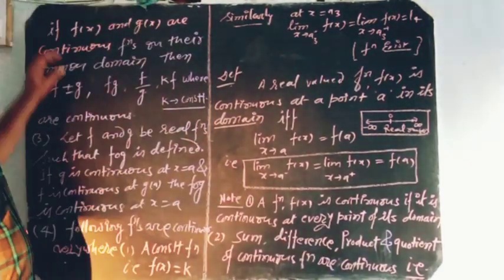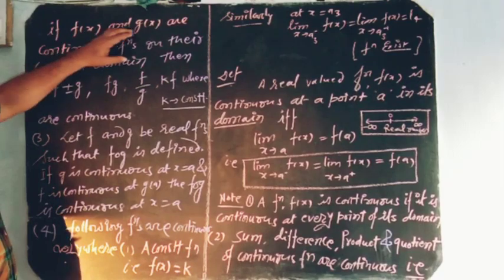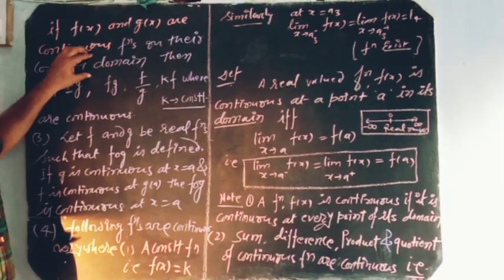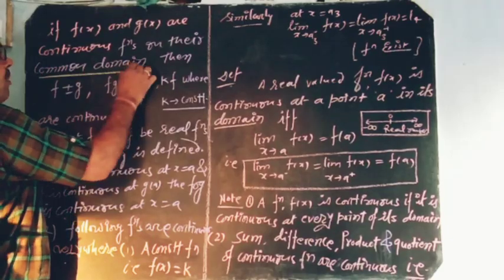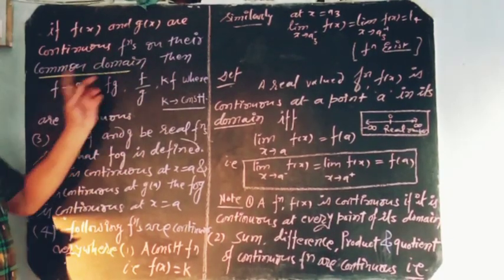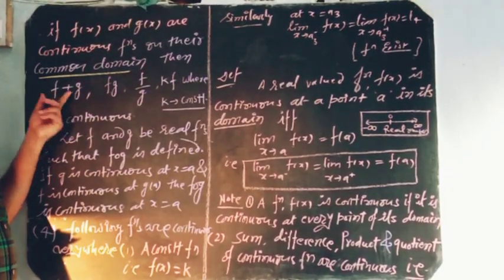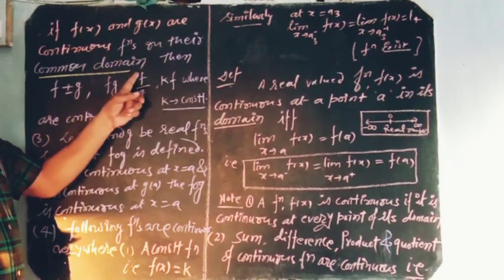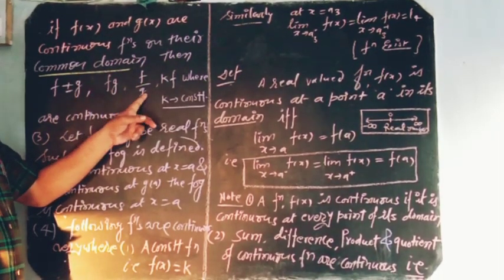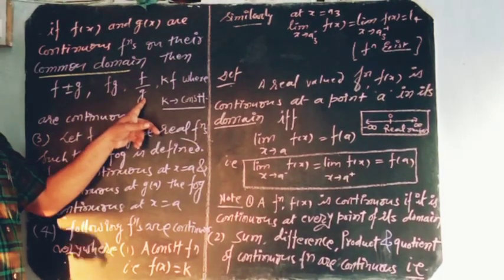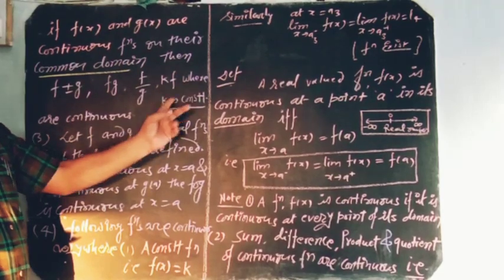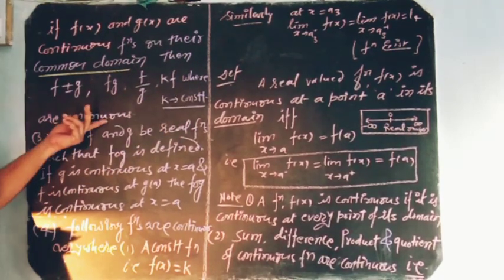That is, in mathematical form, if f of x and g of x are continuous functions on their common domain, then f plus minus g, sum and difference, product f into g, and f divided by g, but the condition is that g of x should not be equal to 0, and k f where k is a constant, these are continuous.